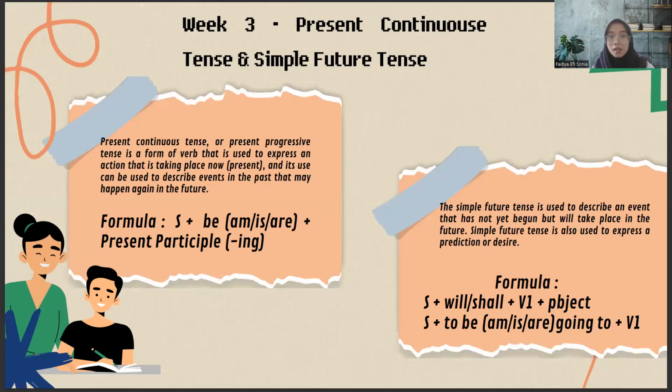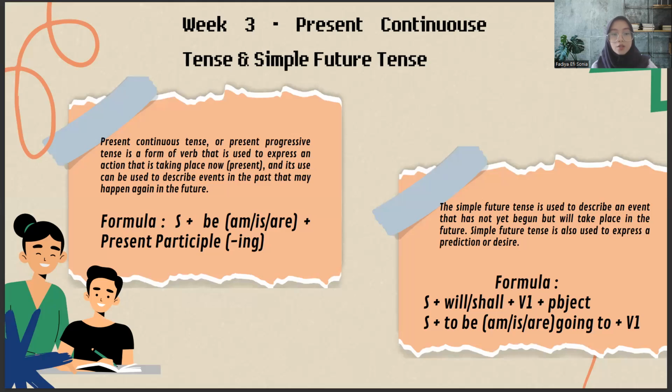And next, week 3. Week 3 talks about present continuous tense and simple future tense. Present continuous tense, or present progressive tense, is a form of verb that is used to express an action that is taking place now or at present. And it can be used to describe events in the past that might happen again in the future.